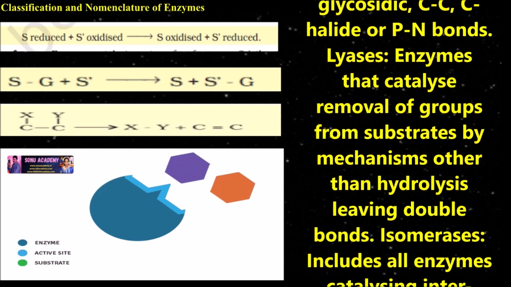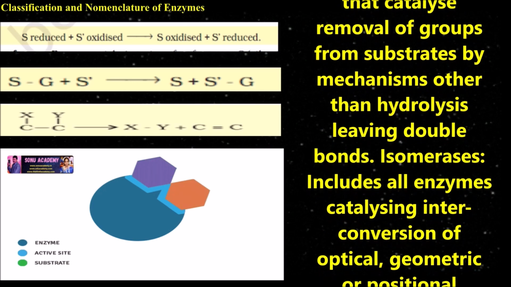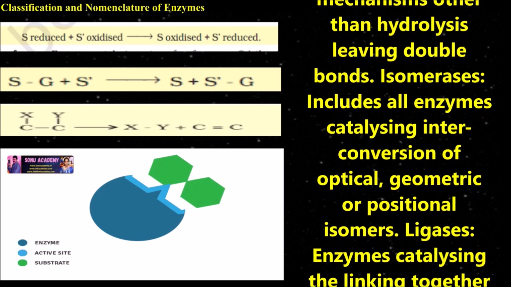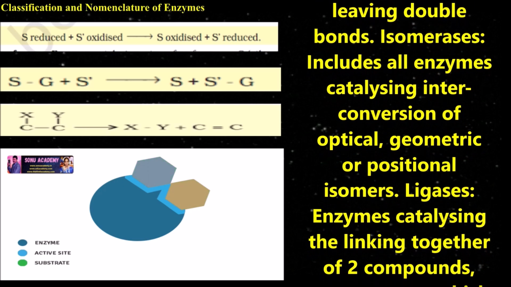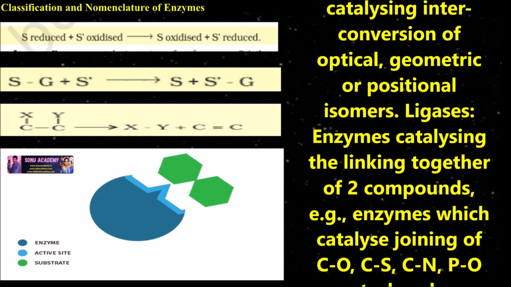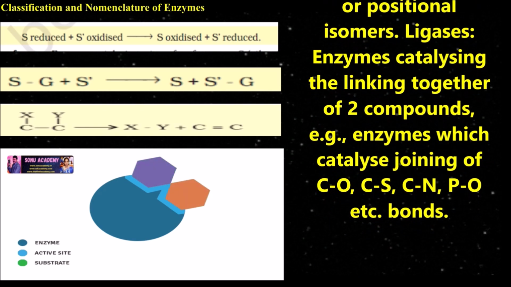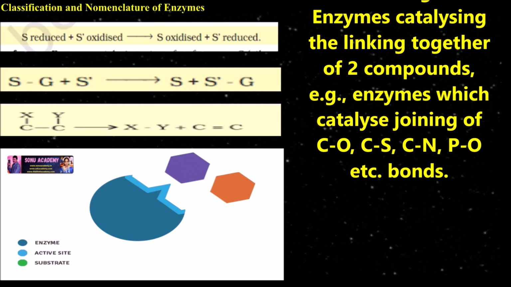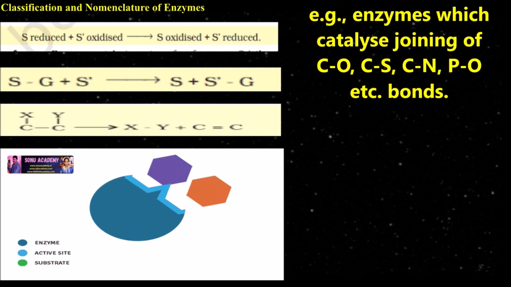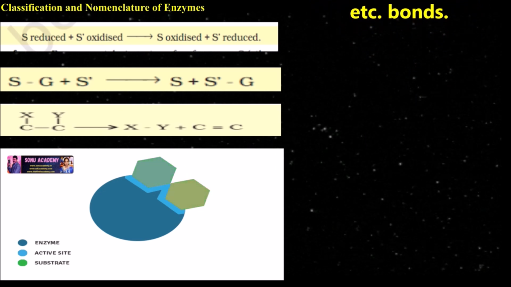Lyases, enzymes that catalyze removal of groups from substrates by mechanisms other than hydrolysis, leaving double bonds. Isomerases, including all enzymes catalyzing interconversion of optical, geometric, or positional isomers. Ligases, enzymes catalyzing the linking together of two compounds. Examples, enzymes which catalyze joining of C-O, C-S, C-N, P-O, etc. bonds.